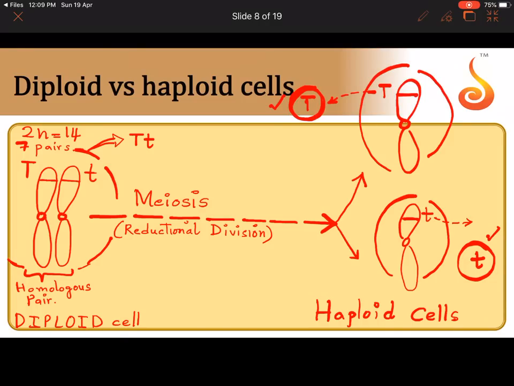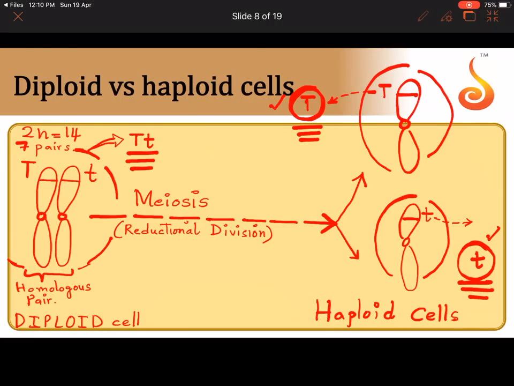Why did they get separated from each other? Because the cell underwent meiosis. Did you all understand? In a diploid cell, when I say capital T and small t are together, don't think it is the same chromosome. Together means as a pair, a homologous pair. But unfortunately, during meiosis, the homologous pairs get separated and each haploid cell will receive only one copy of the allele. There will not be two copies, like how in a diploid cell we wrote two copies, but in a haploid cell it is either capital T or it is small t.